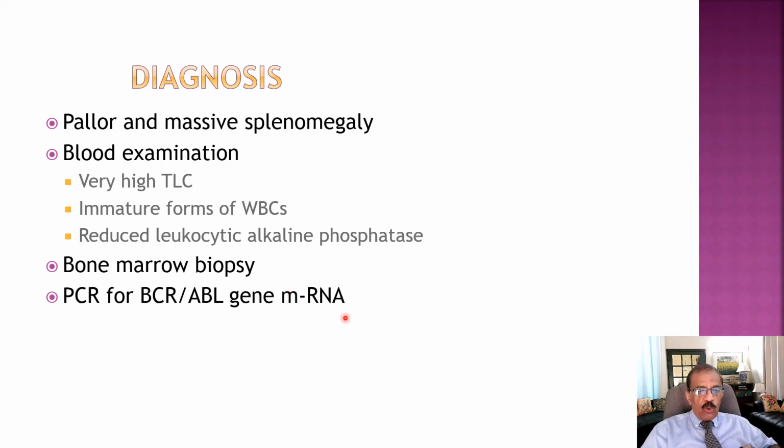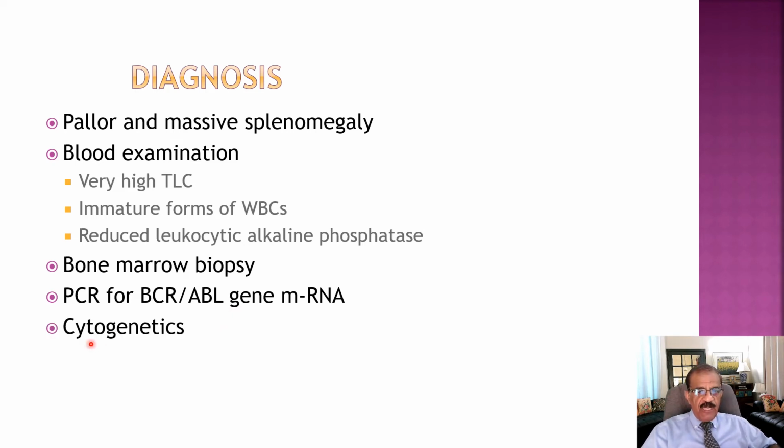And then on that biopsy specimen, and also in the peripheral blood, you could determine the presence of this BCR-ABL gene by PCR technique. And you know PCR is polymerase chain reaction. Any enzyme, any gene, any DNA, any RNA, we can multiply many times with this PCR technology till it becomes detectable. So this is a very easy test. This can be done on the peripheral blood and this can also be done on the bone marrow sample.